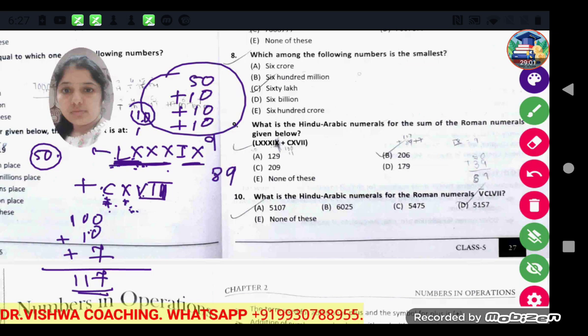Now you have to add 117 and 89 to get the desired number. 7 plus 9 becomes 16, 1 is carried forward; 8 plus 2 is 10, 0 at the bottom, 1 is carried forward; and 1 plus 1 becomes 2. So 206 is the sum of those numbers.